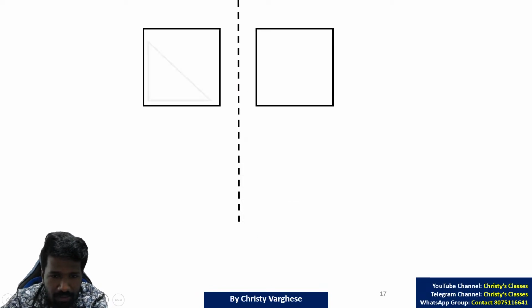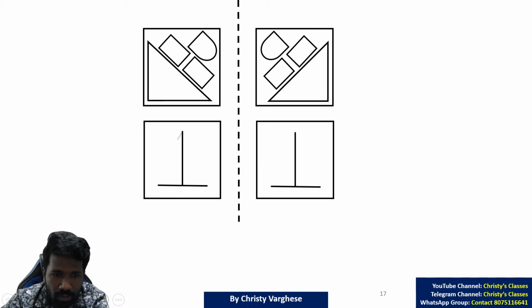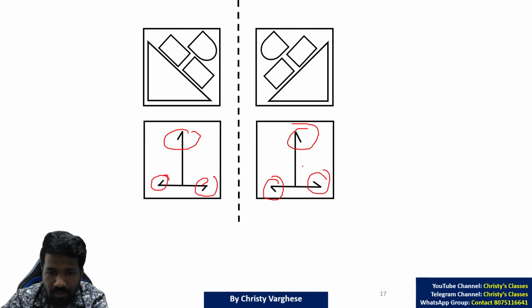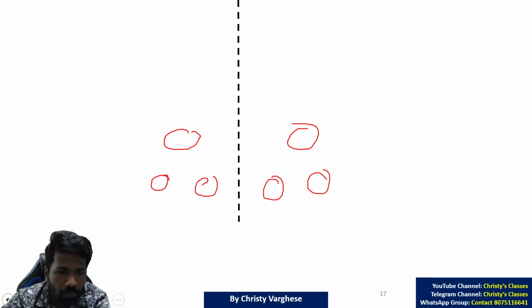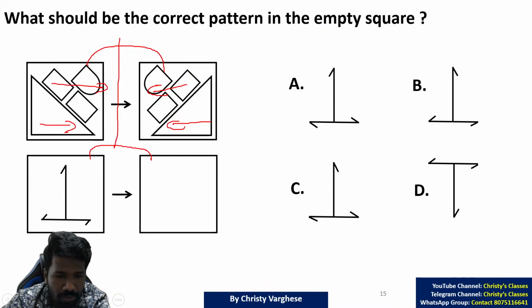Look at this, this is the mirror image idea. For this line, opposite here it will be the mirror image, and this line opposite here, and finally this line's mirror image will be here. Whichever option says so will be the correct answer. That is option C. Option C says so, so option C is the answer.